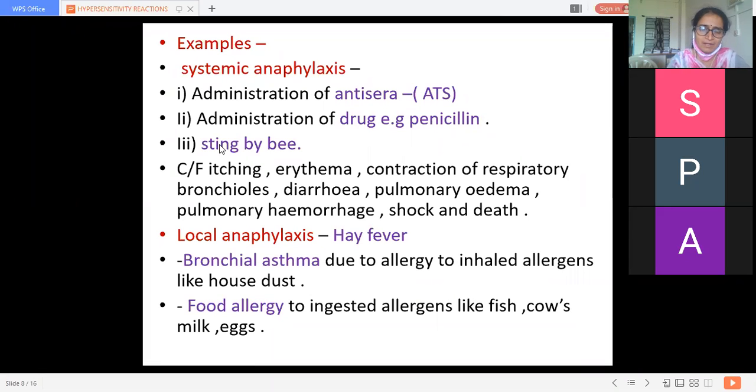After a honeybee bite, a similar chain of reaction happens in our body, so it comes under systemic anaphylaxis. Due to some antisera, drugs or chemicals entering your body, they produce an allergen or give rise to a hypersensitivity reaction.